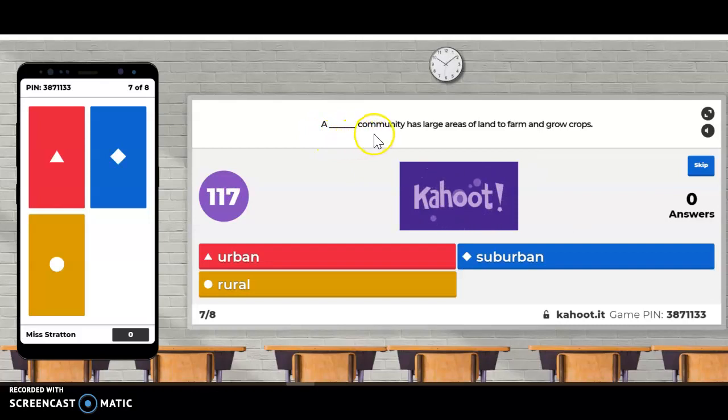A blank community has large areas of land to farm and grow crops. A urban community has large areas of land to farm and grow crops for the triangle in red, or a suburban community has large areas of land to farm and grow crops for the diamond in blue, or a rural community has large areas of land to farm and grow crops for the circle in yellow.